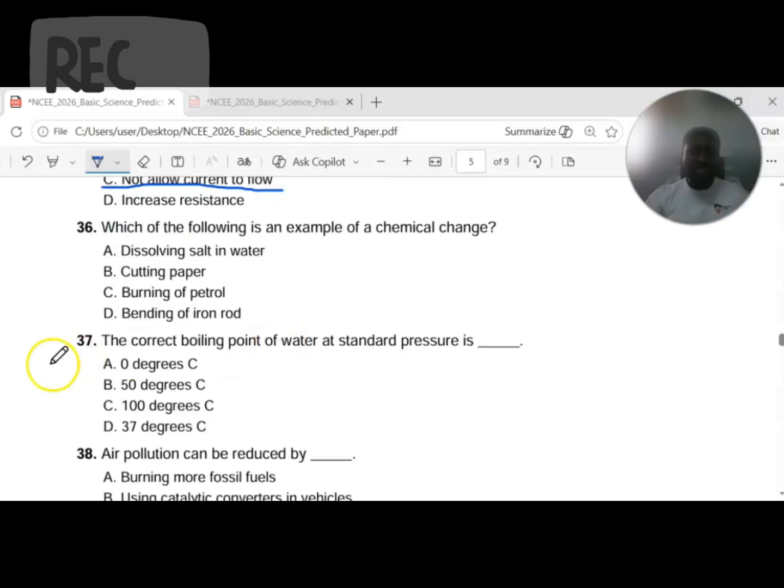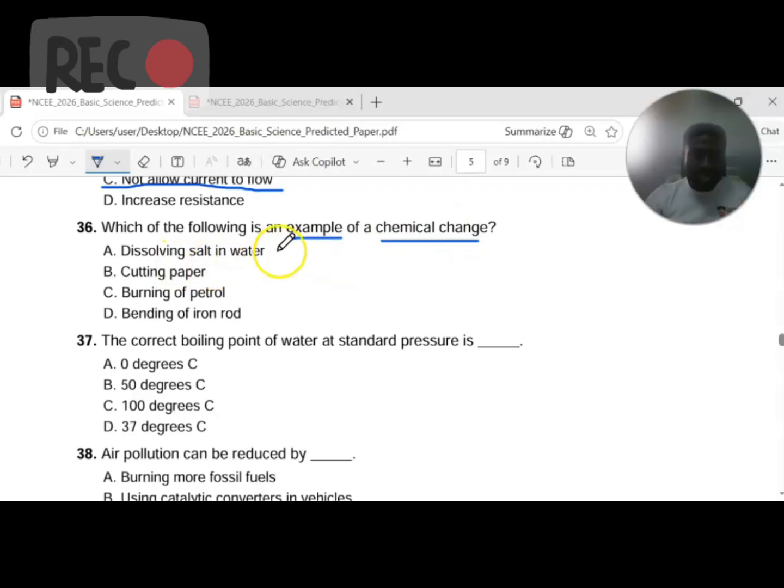Question 36. Which of the following is an example of a chemical change? Remember, there are chemical changes and there are temporary changes. A, dissolving salt in water. B, cutting paper. C, burning of petrol. D, bending of iron rod. Look at the question: example of a chemical change. This is a permanent change. A change you cannot reverse to the original state or form is what we are talking about here.